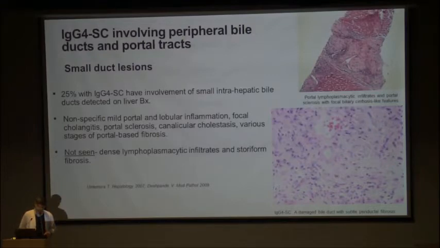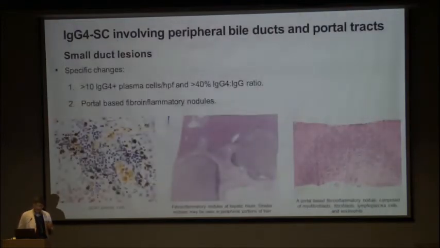Mostly the fibrosis in these diseases is mild. We do not see storiform fibrosis inside the liver. But what is specific for small duct involvement in IgG4 sclerosing cholangitis is IgG4 positive plasma cell infiltration and portal-based fibroinflammatory nodules. If you look at the middle figure, this is a section of the hepatic hilum. These are fibroinflammatory nodules, larger nodules at the hilum, and then expansile, edematous, infiltrative nodules, portal-based, consisting of myofibroblasts, fibroblasts, lymphoplasma cells, and eosinophils as you go peripherally into the liver.